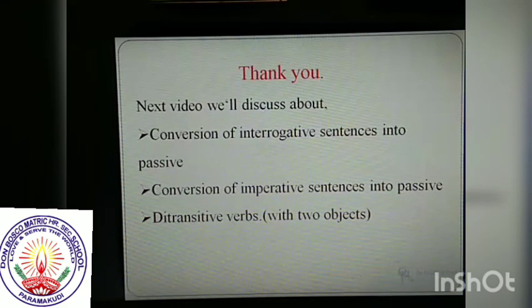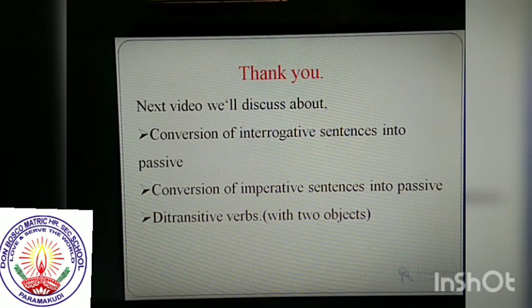Okay, thank you guys. In the next video we will discuss the conversion of interrogative sentences into passive. In this video we have learned the general rules and 10 tense rules. So in the next video we will discuss how to convert interrogative sentences into passive, conversion of imperative sentences into passive, and ditransitive verbs with two objects, how we change them from active voice to passive voice. These are the topics we will discuss in the next video.